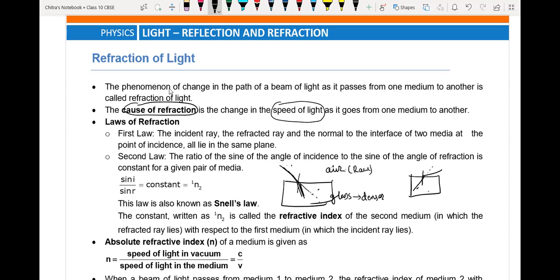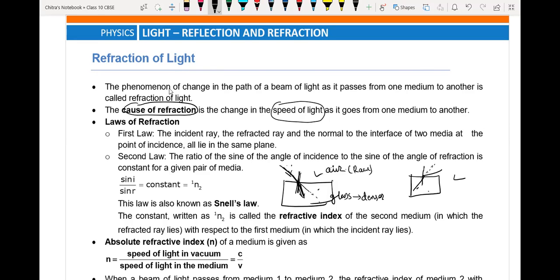It is not going with the same path, it will change its original path. So these are the laws of refraction of light. Also, the incident ray and refracted ray lie on opposite sides of the normal.